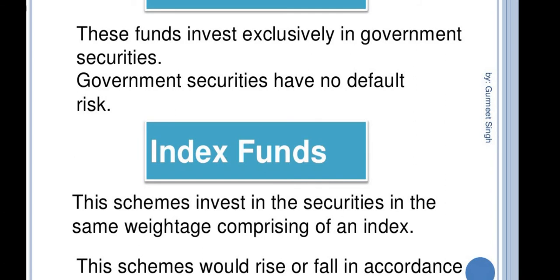Such a scheme will rise or fall in accordance with the rise or fall in the index. Necessary disclosures in this regard are made in the offer document of the mutual fund schemes. There are also exchange traded index funds launched by mutual funds, which are traded on the stock exchange.